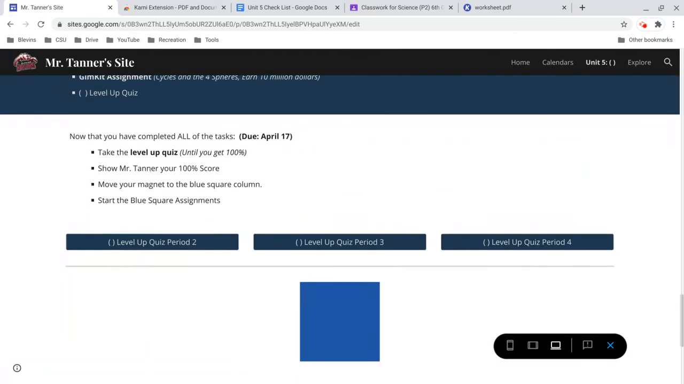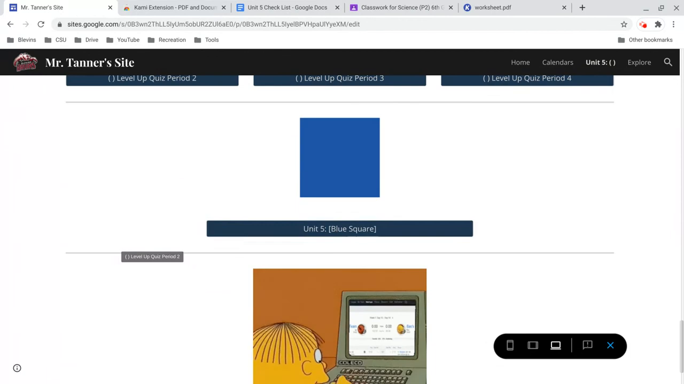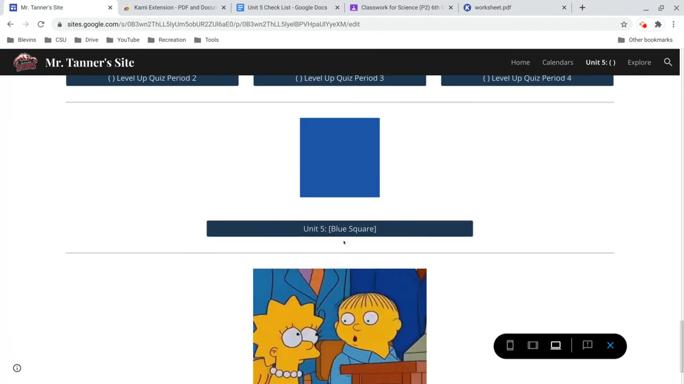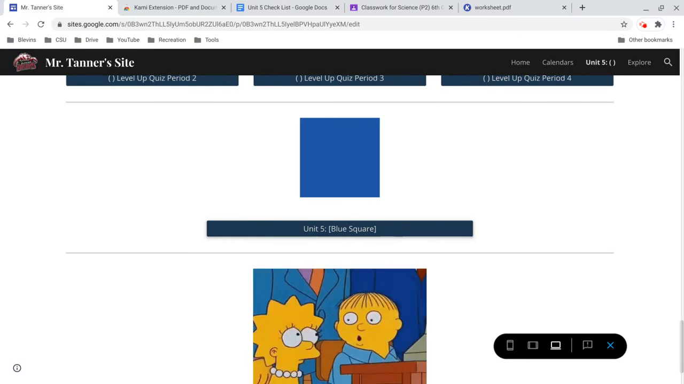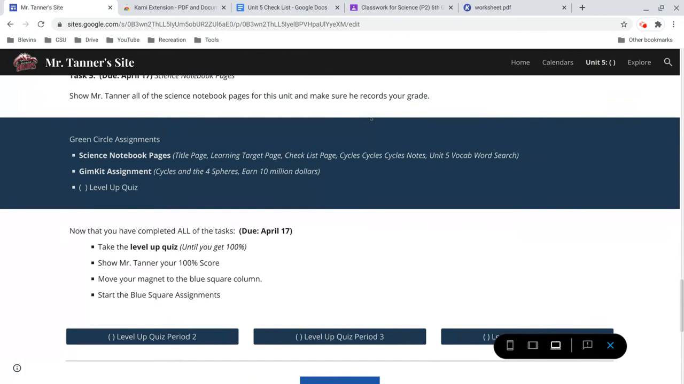And then from here, there is a level up quiz. Once you finish that level up quiz, you are done with green circle. Of course, you can continue to blue square if you would like, but that will not be due until the following Sunday. So you've got a while on this. That's it for the information for this unit.